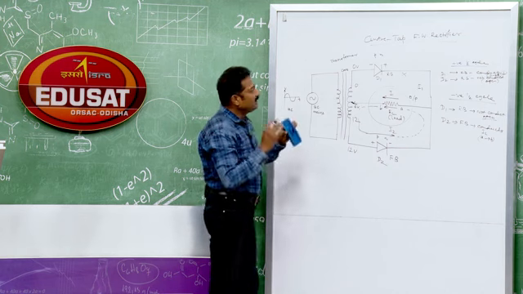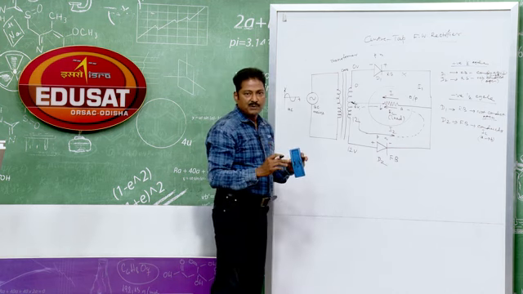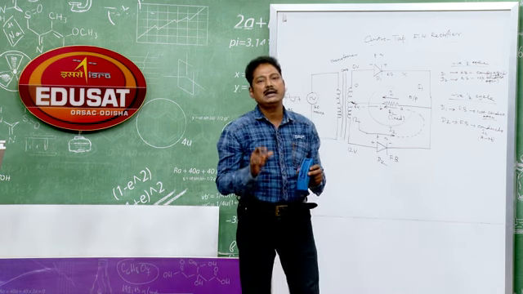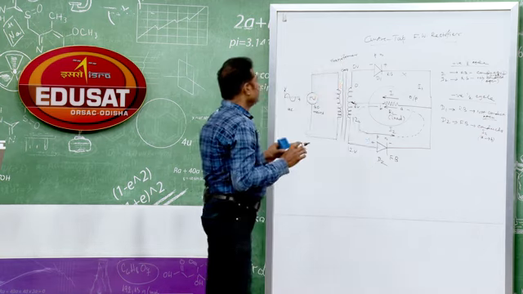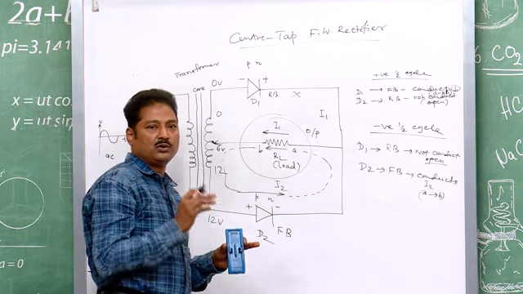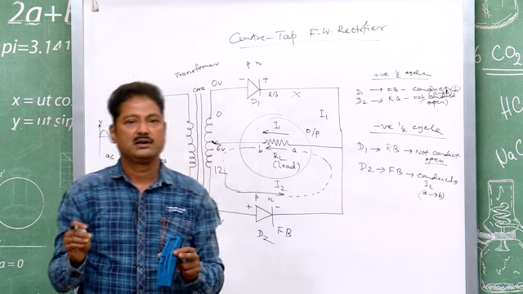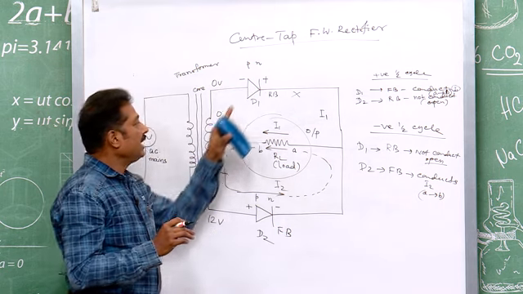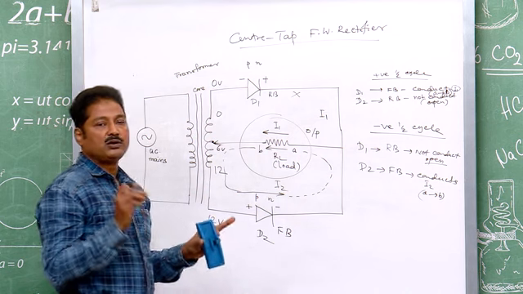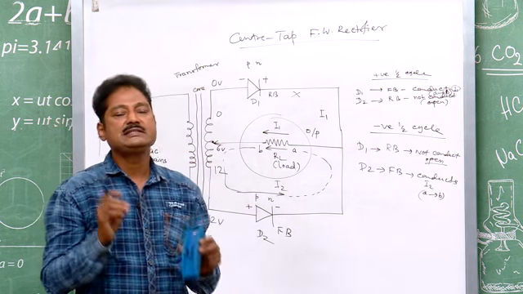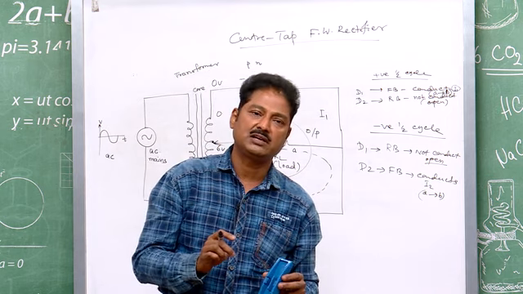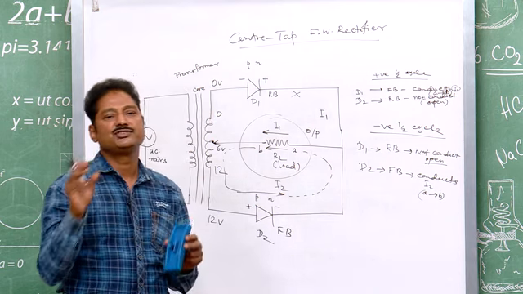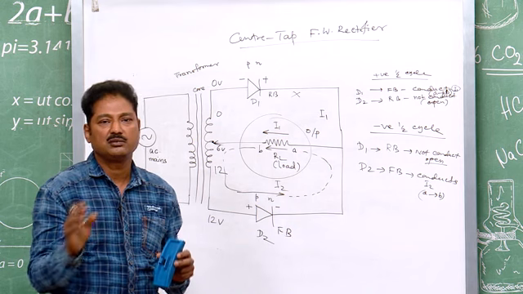Now, I can define a full wave rectifier, or center tap full wave rectifier, this way. A center tap full wave rectifier may be defined as the electronic device which employs the center tap transformer and two diodes to convert an AC signal, signal meaning your voltage or current, into a direct signal, DC, your current or voltage.